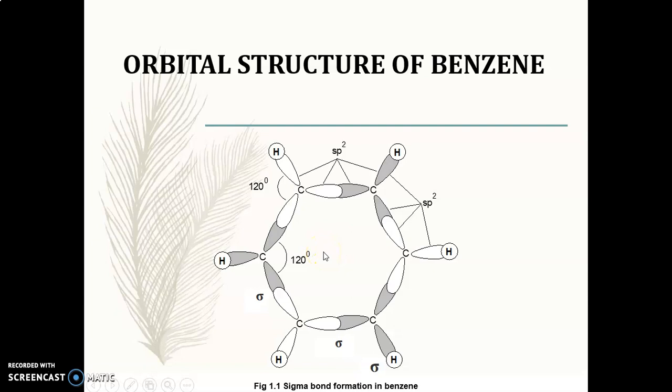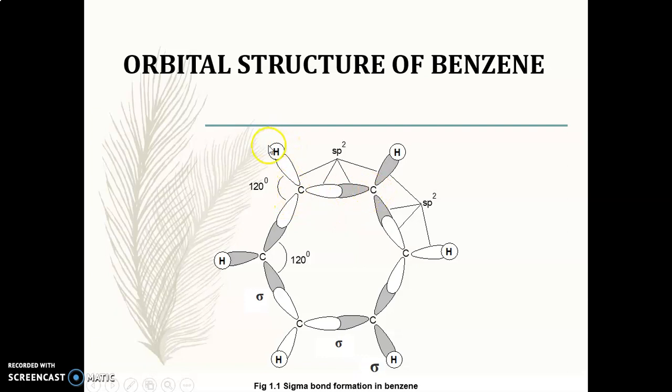How are these single bonds formed? All these single bonds are formed by the overlapping of the sp2 hybridized orbitals. So one sp2 orbital of this carbon atom will overlap with the sp2 hybrid orbital of this carbon atom, which leads to the formation of a carbon-carbon sigma bond.